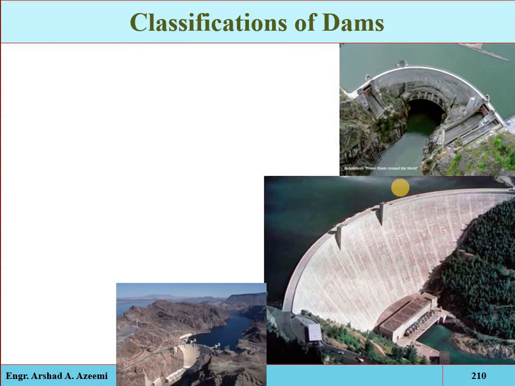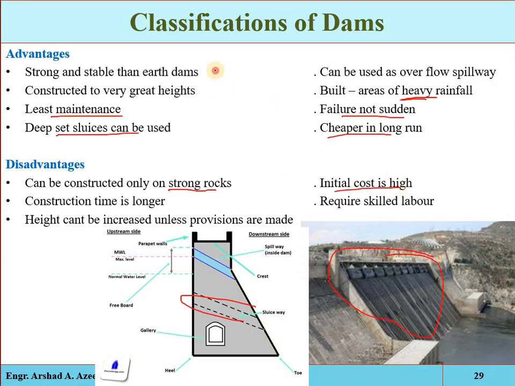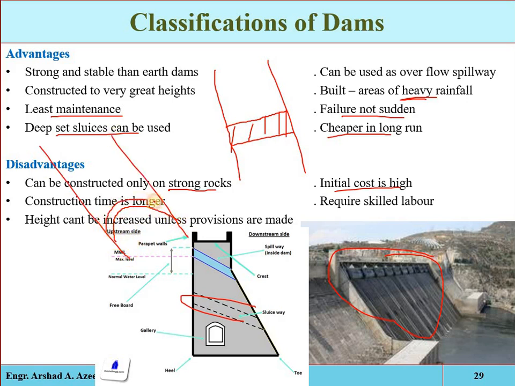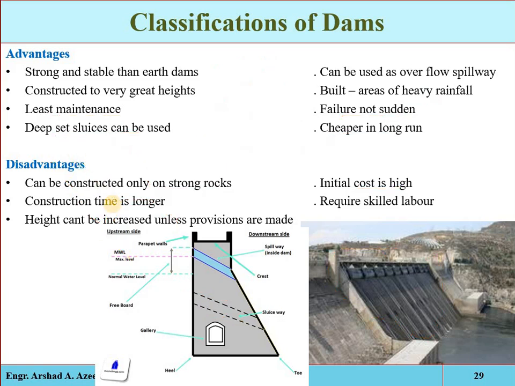Okay, now see, whenever we construct any barrier, for example a gravity dam, it is mostly constructed in a straight plane, as you can see here. Now see, when this structure is constructed curved in plane, like this one, in a straight structure the water thrust acts perpendicularly on the structure and its impact is more. So we have to construct a wide structure, so the volume will be more, its weight will be more, and more material will be required.